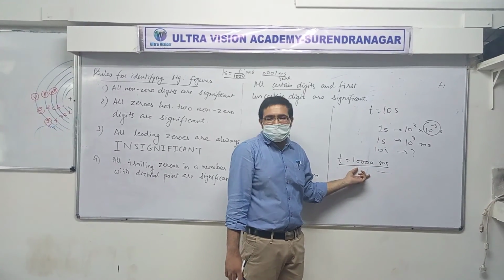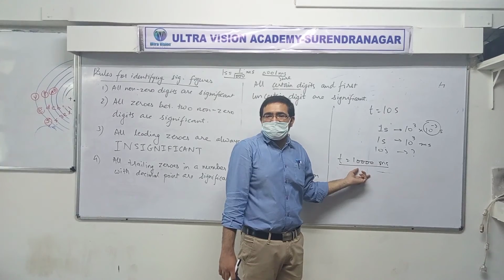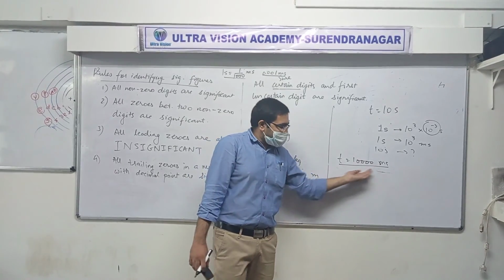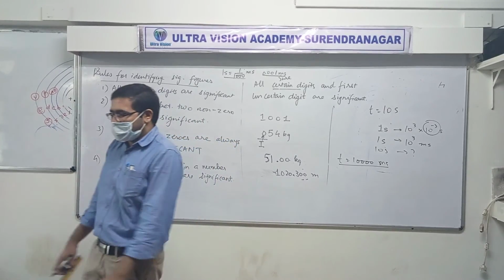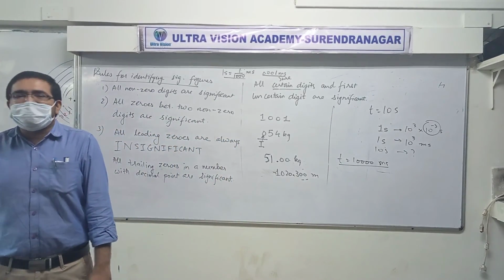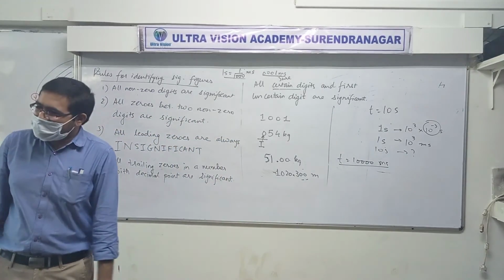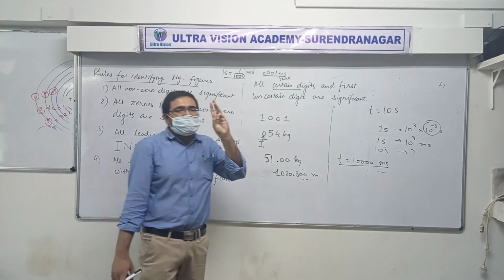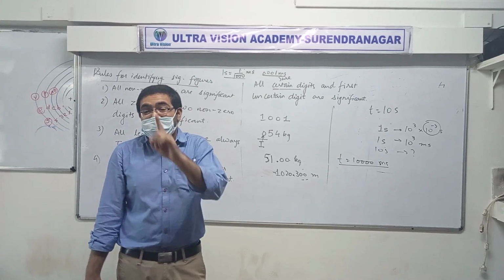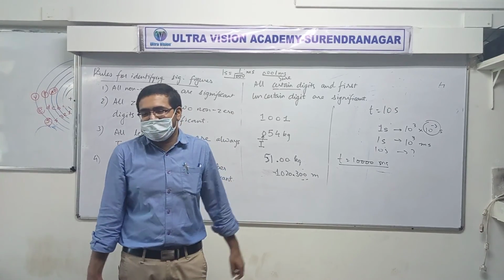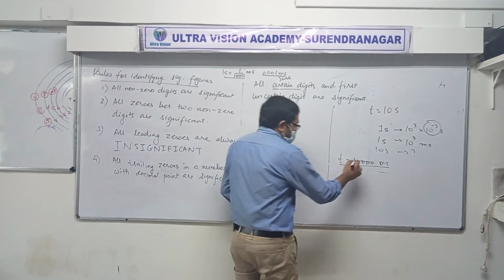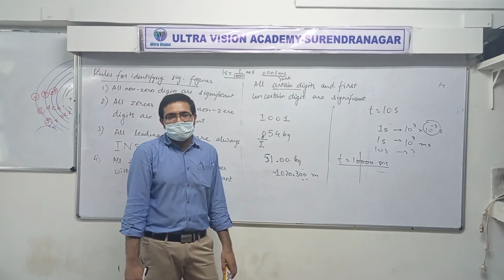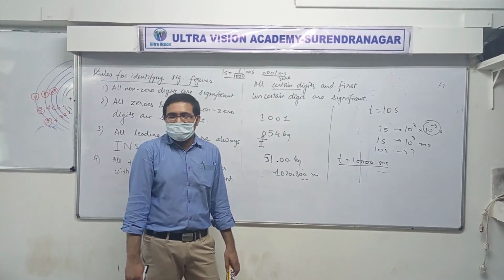Here we have 4. Now we have to decide significant or not significant. Are these zeros significant or not significant? Significant. All of them? Sure? Wrong. 3 are not significant and 1 zero is significant. We have only measured till here. Do you agree with me?